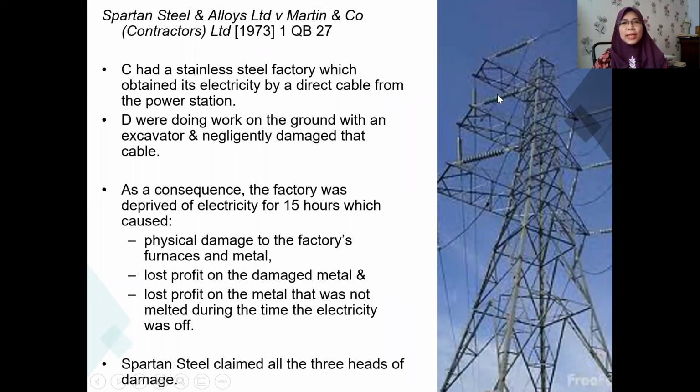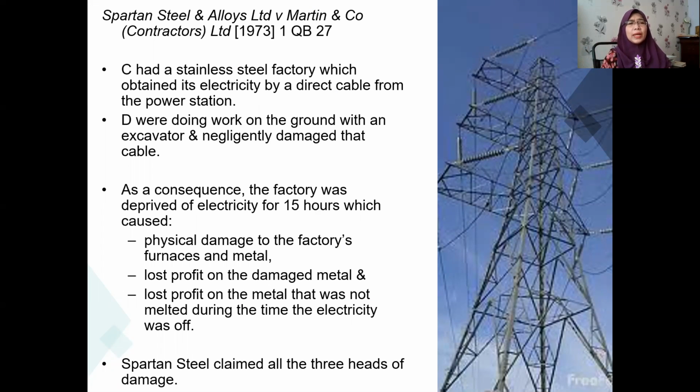This is the leading case which discusses pure economic loss. The case is Spartan Steel and Alloys Limited v Martin and Company Contractors Limited, reported in 1973 in the Queen's Bench. Here we have the claimant and the defendant. The claimant had a stainless steel factory, so he is the owner. The factory obtained its supply of electricity by a direct cable from the nearby power station.